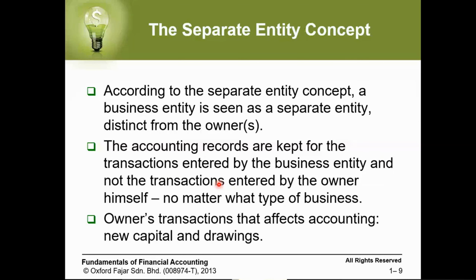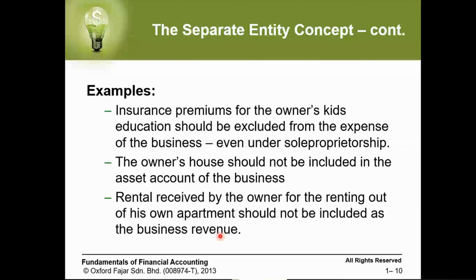Same for withdrawing. Owner transactions that affect accounting are in two accounts, capital and drawing. Examples: insurance premiums for the owner's kid's education should be excluded from the expenses of the business, even under a sole proprietorship. The owner's house should not be included in the asset account of the business.